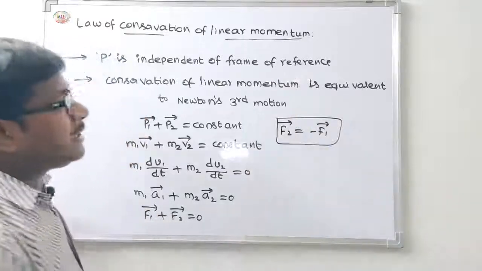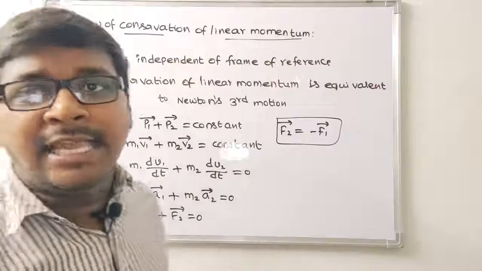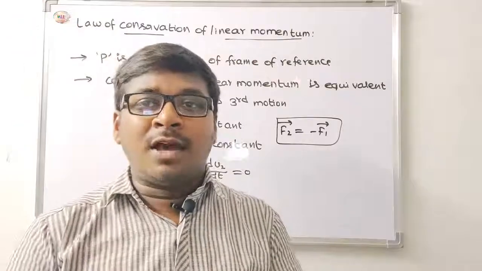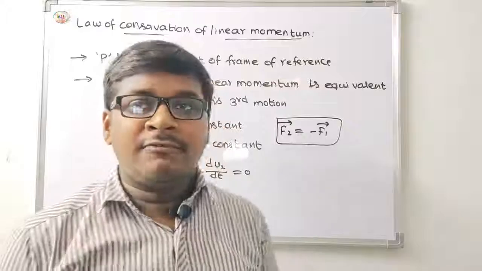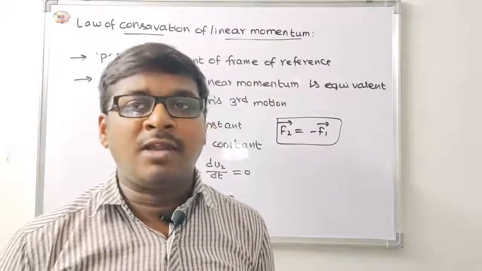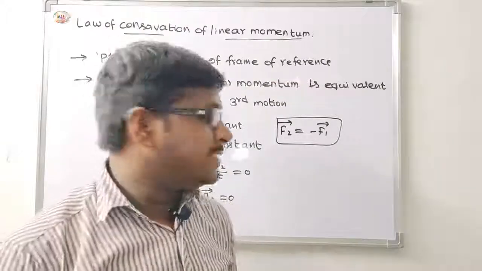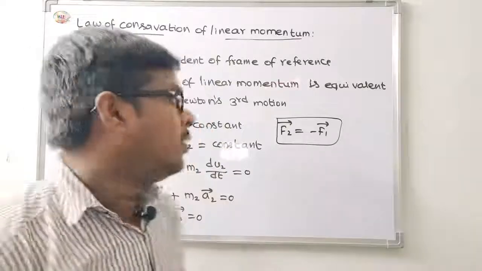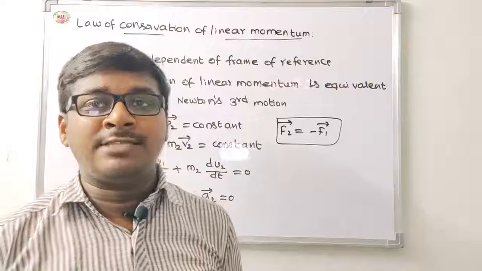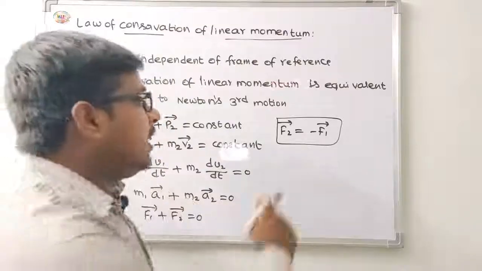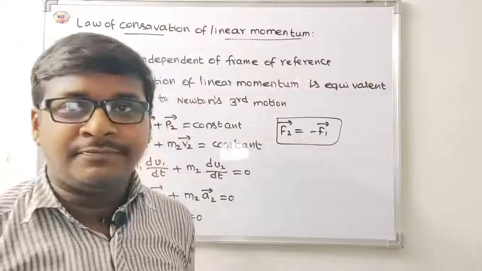Conservation of linear momentum is equivalent to Newton's third law of motion. Newton's third law means for every action there is an equal and opposite reaction. That is the statement of Newton's third law. F2 is equal to minus F1.